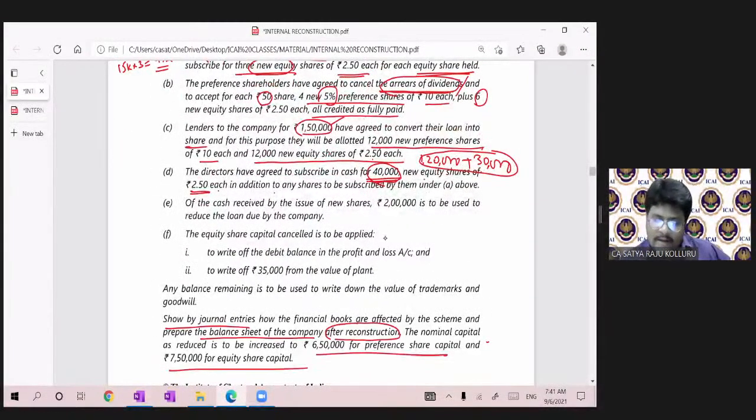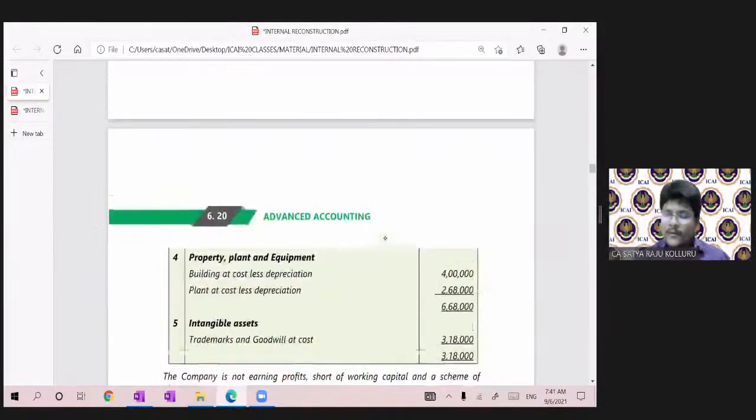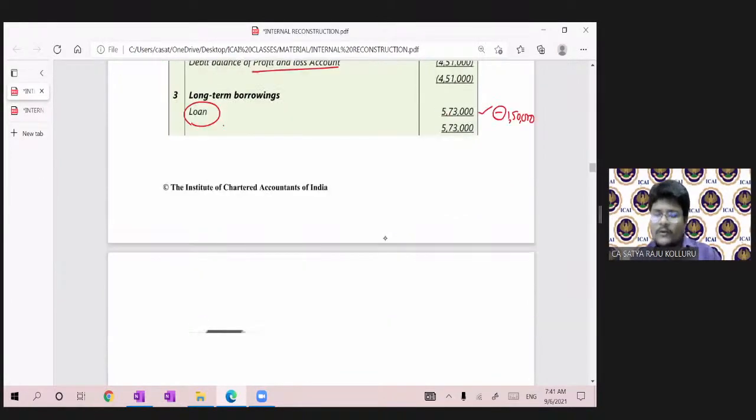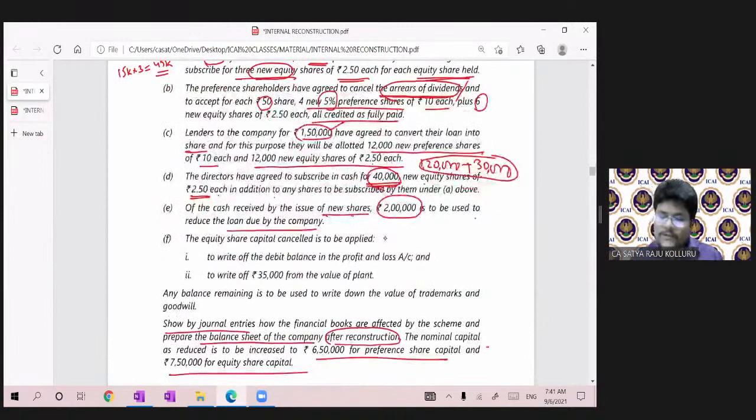Now, two more points are there. Please concentrate. Of the cash received by the issue of new shares, 2 lakhs is to be used to reduce the loan due by the company. If you observe, out of 5,73,000, earlier 1,50,000 was cancelled. Still some loan was outstanding. Now, out of such loan, 2 lakhs is to be used to reduce the loan due by the company. So cash settlement is happening right now.